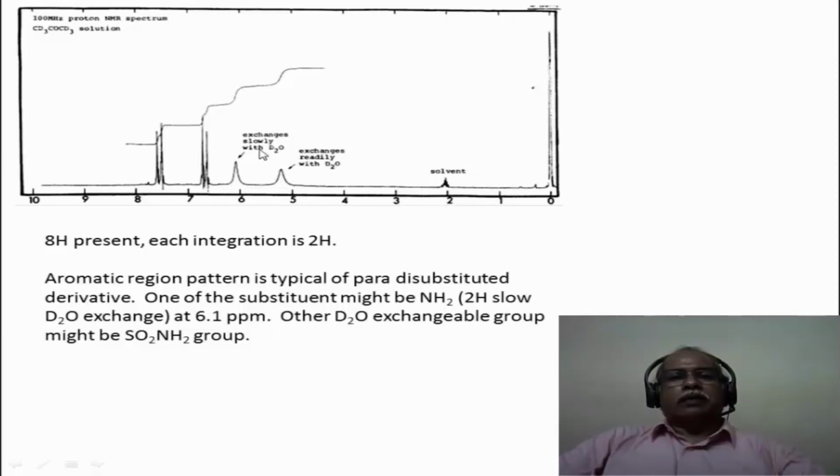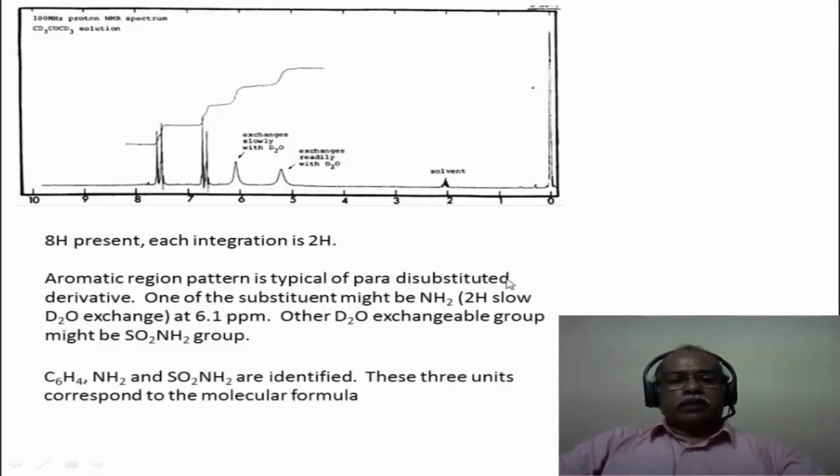In this particular spectrum, acetone D6 is used as the solvent. It is mentioned here on the top left hand corner. Acetone D6 is the solvent that is used for the proton NMR spectrum. So this is a residual solvent peak, which is because of an acetone D5 kind of molecule, which gives a multiplet around 2 ppm corresponding to the acetone signal.